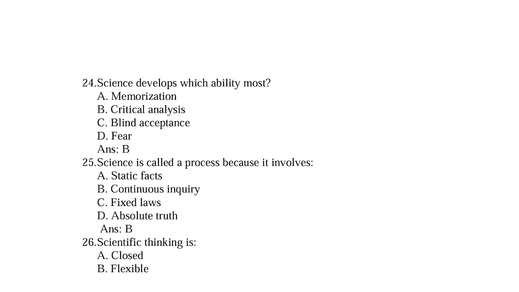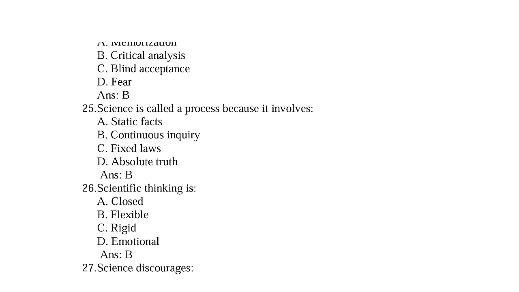Question number 24. Science develops which ability most? Option A, memorization, B, critical analysis, C, blind acceptance, D, fear. So right option is B, critical analysis. Question number 25. Science is called a process because it involves option A, static facts, B, continuous inquiries, C, fixed law, D, absolute truth. So right option is B, continuous inquiries.